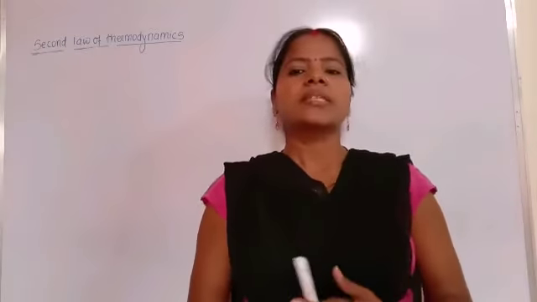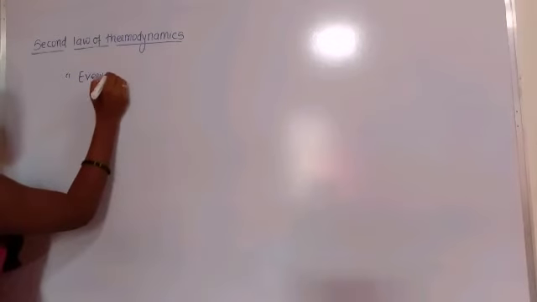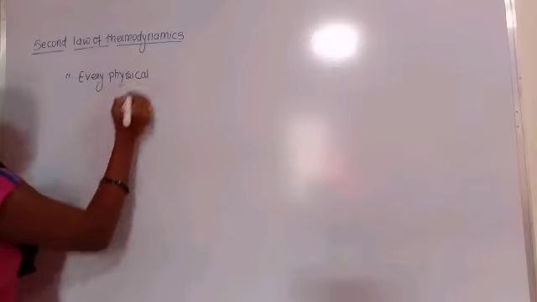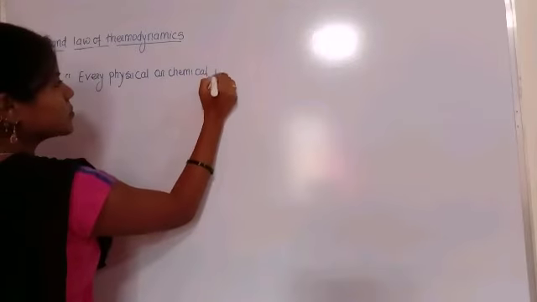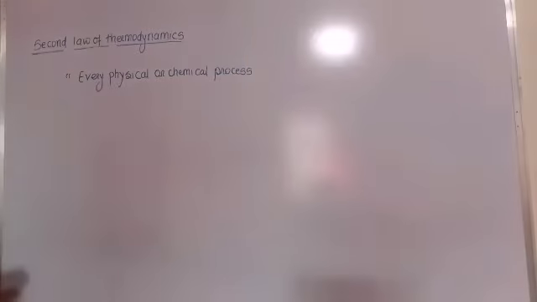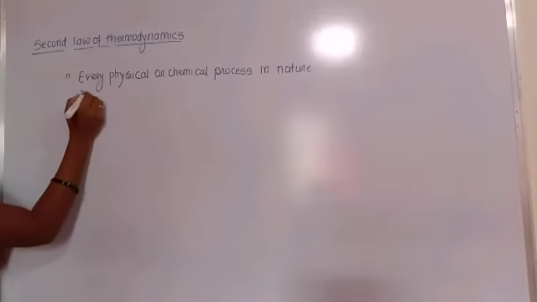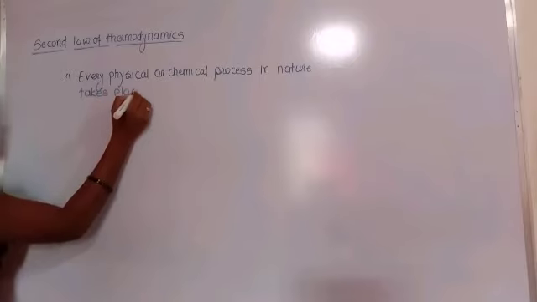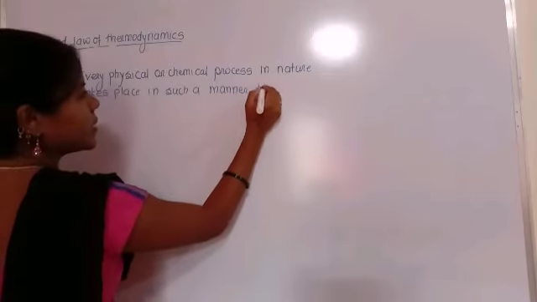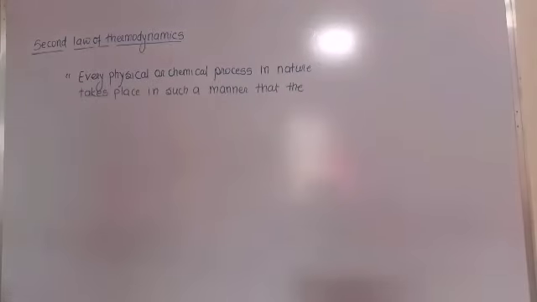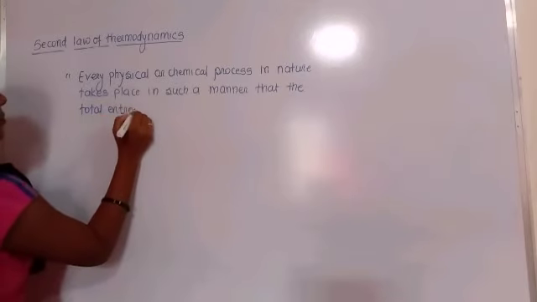So in terms of entropy, the second law of thermodynamics can be stated as: every physical or chemical process in nature takes place in such a manner that the total entropy increases.